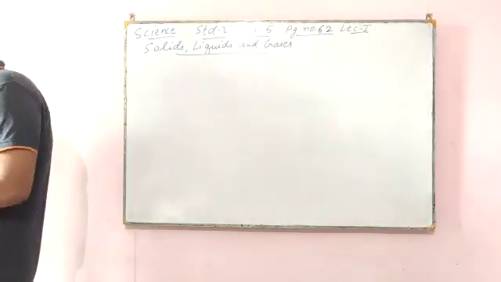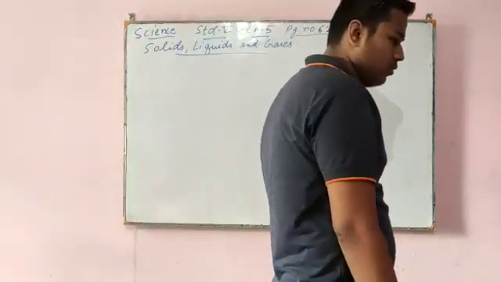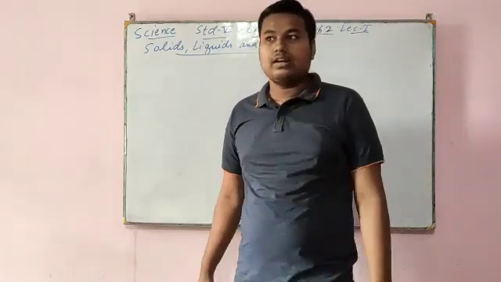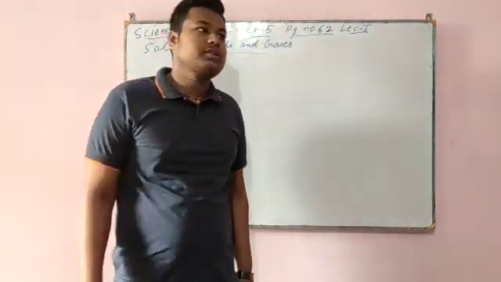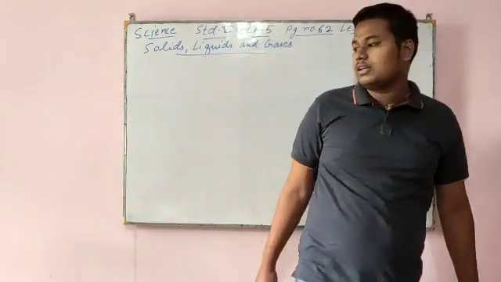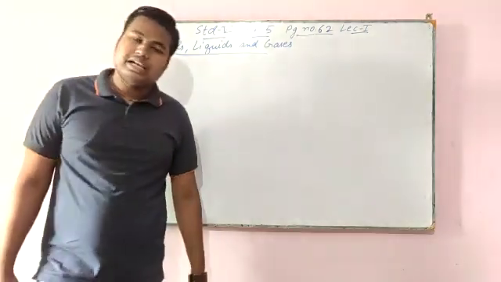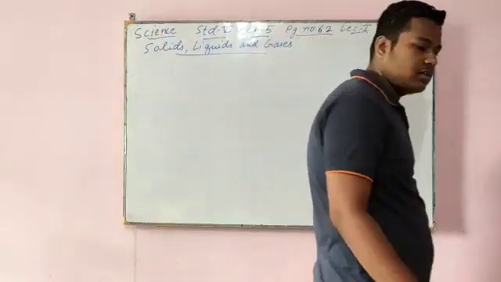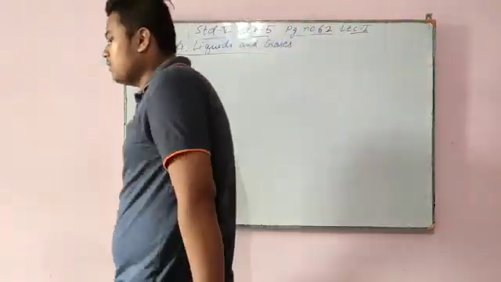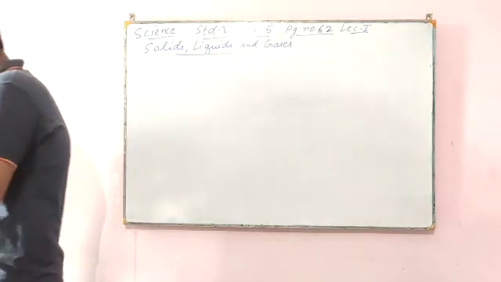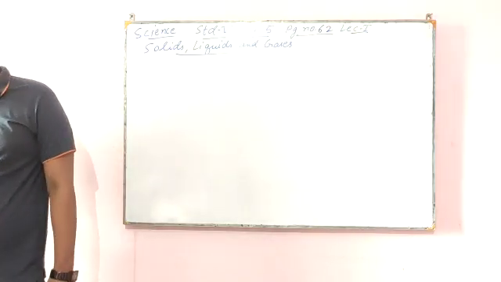And we already know that in matter there are two things. One is the force of attraction, that is called interparticle force, and the other is spaces, that is interparticle spaces. We cannot see matter with our naked eyes, so for this we need a powerful microscope. Now we will see the particle arrangement in a solid, in a liquid, and in a gas.